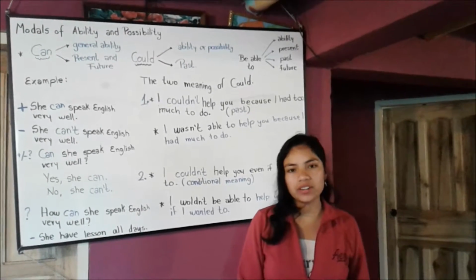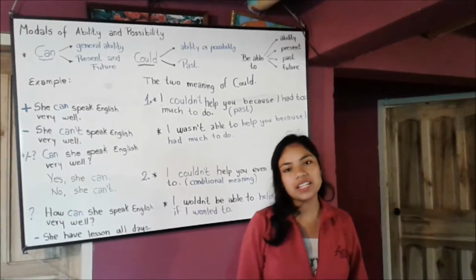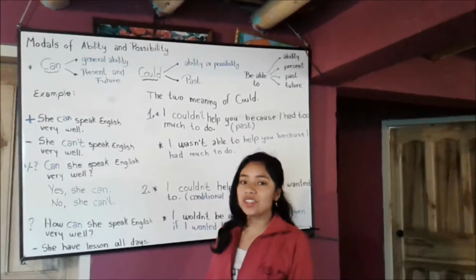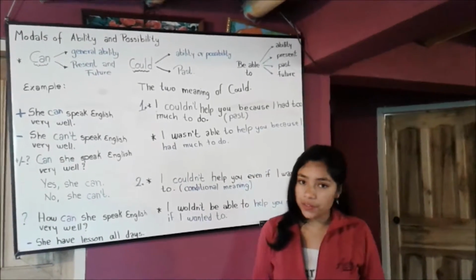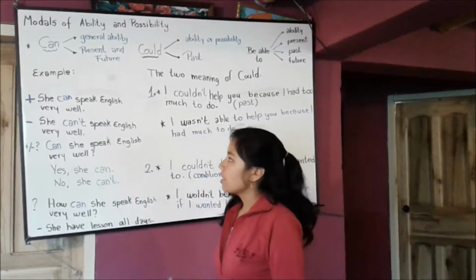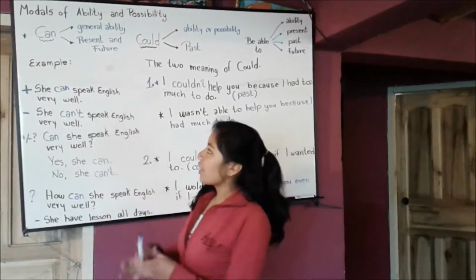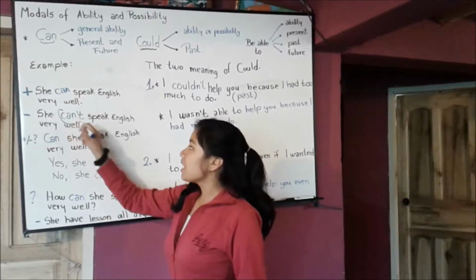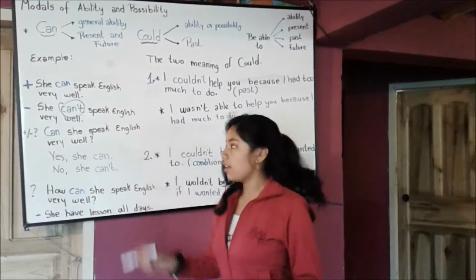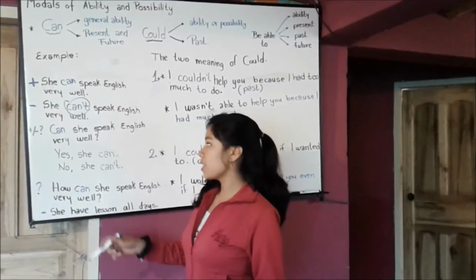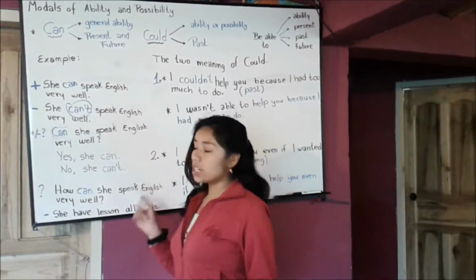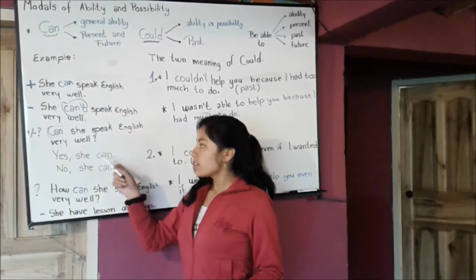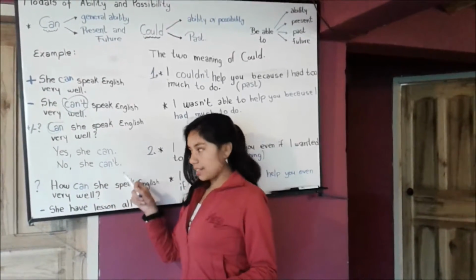I'm going to talk about modals of ability and possibility with can. Can is used to describe general abilities in present and future tense. For example, in positive sentences: she can speak English very well. In negative sentences: she cannot speak English very well. In short questions: can she speak English very well? And the answer is yes, she can, and no, she cannot.